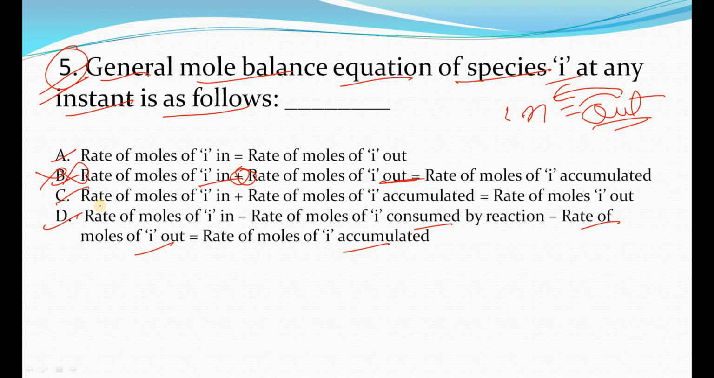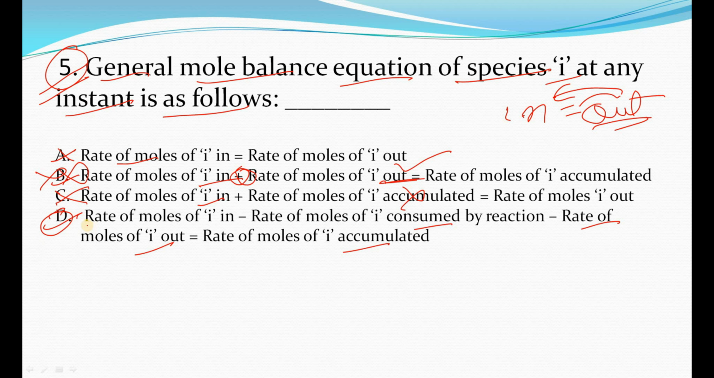Now the next one is rate of moles of I in, rate of moles of I accumulated, no, this is also not the right answer. Why? Because suppose if the answer were rate of moles of I in minus rate of moles of I accumulated, then it could be the answer, right? So it will also not be the right answer. Okay, this is a specific answer: suppose there are some steady state conditions, after that this is the answer. So this is also not the general answer, and the general answer is option D.